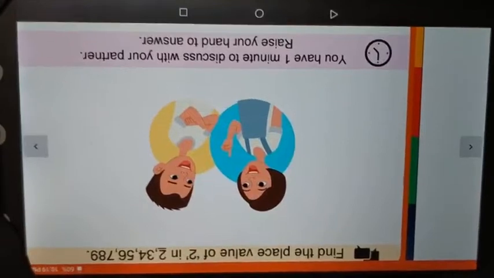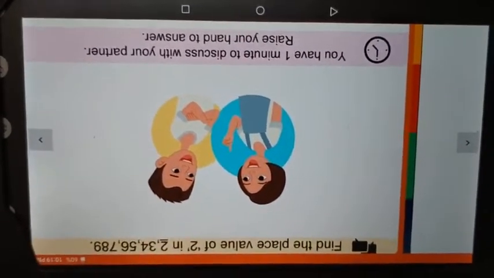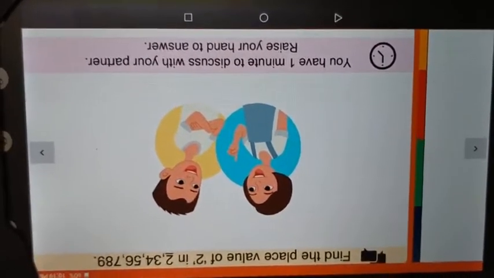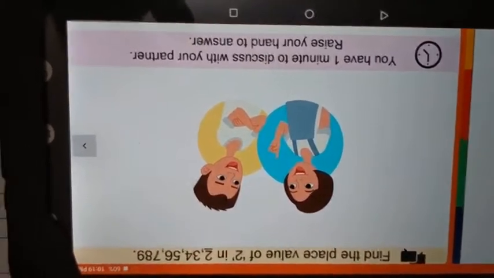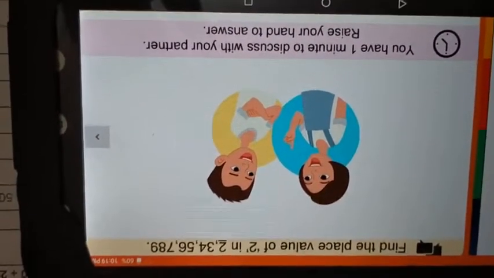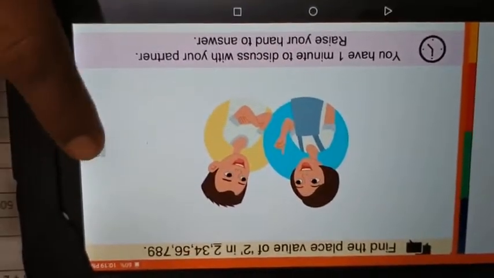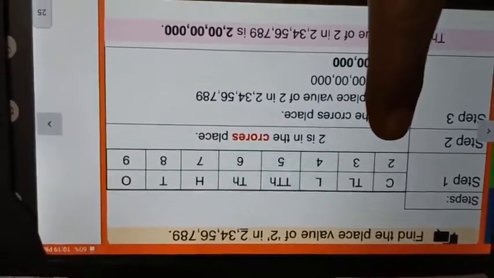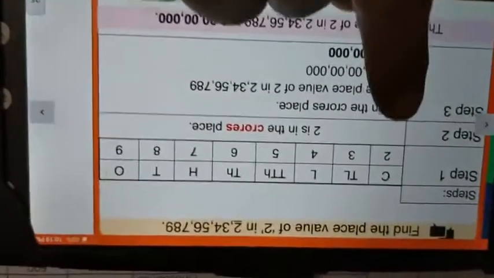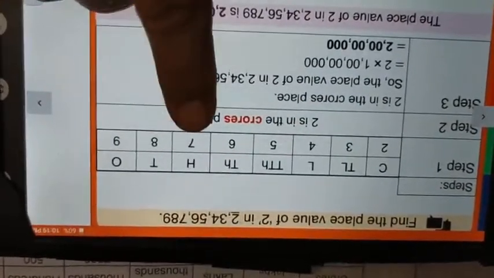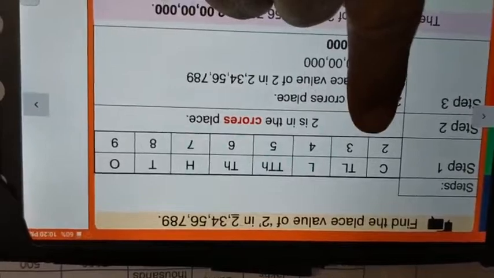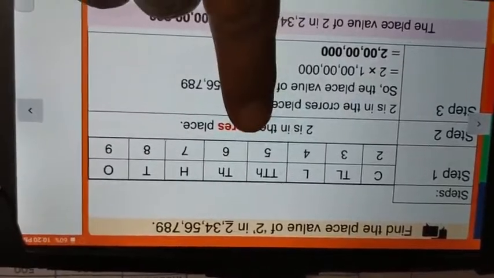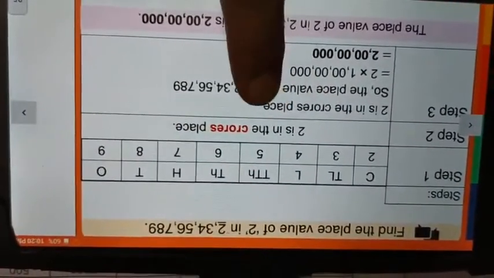Now next example: find the place value of 2 in the underlined number, 2 crore 34 lakhs 56,789. First of all, step 1, we have to draw the boxes. We have to put ones, tens, 100, 1000, 10,000, lakhs, 10 lakhs and crores. 2 is in the crores place.